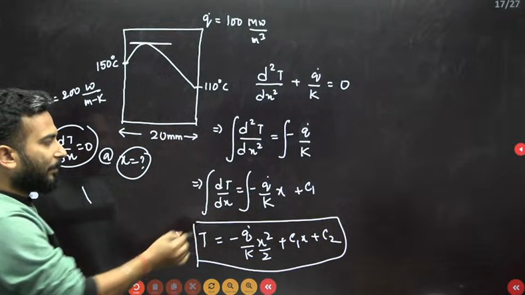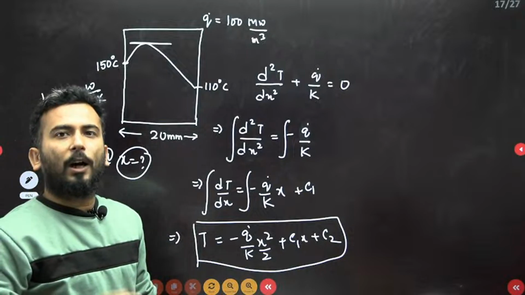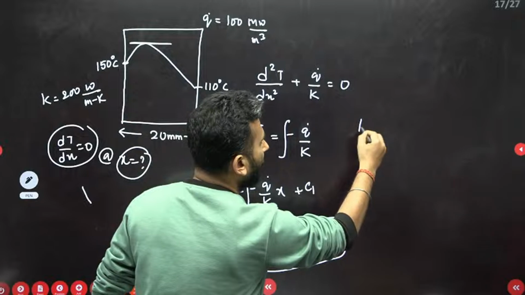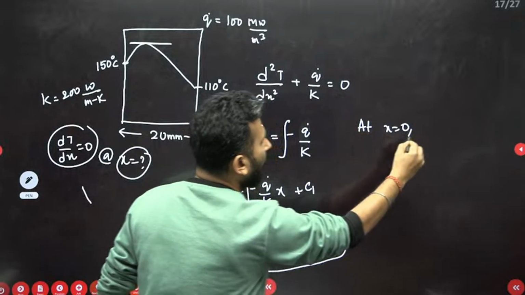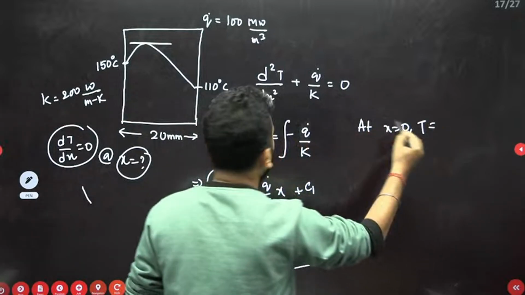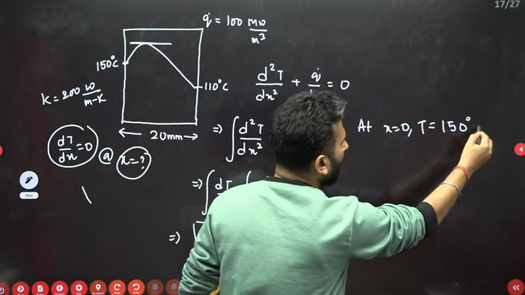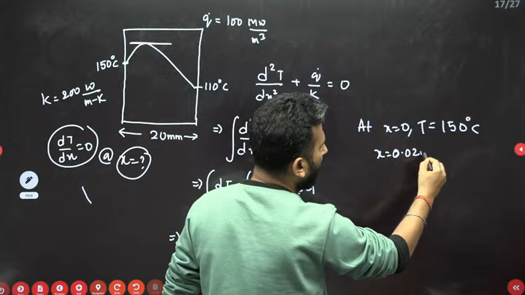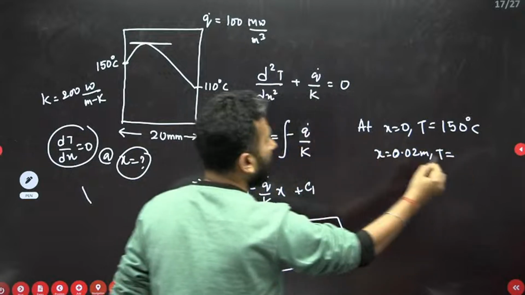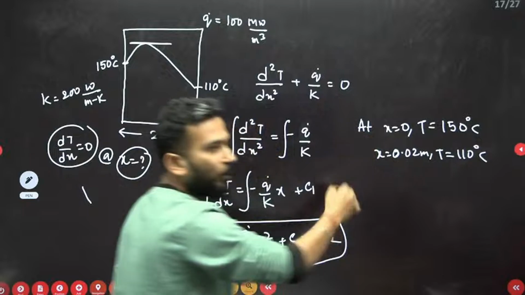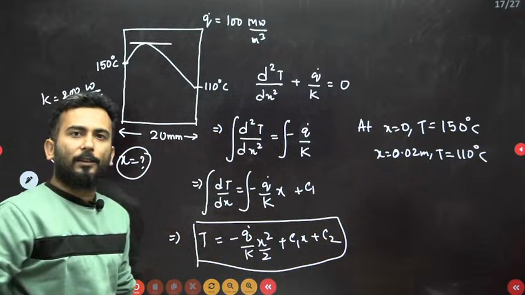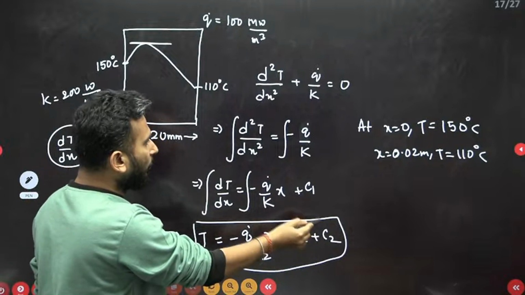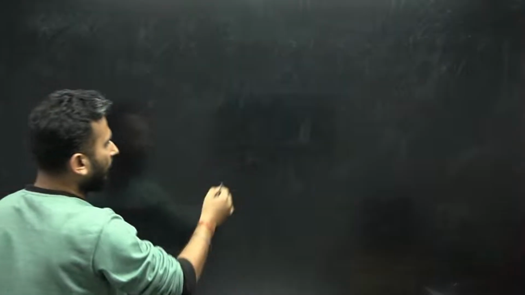When this is the temperature profile, two constants are there. So how to solve for the constant values? You know that at x equal to 0, the temperature is 150 degrees centigrade, and at x equal to 0.02 meter, the temperature is 110 degrees centigrade. If you put both boundary conditions in this equation, you will get the temperature profile. Once I know the values of C1 and C2, I can very easily find out